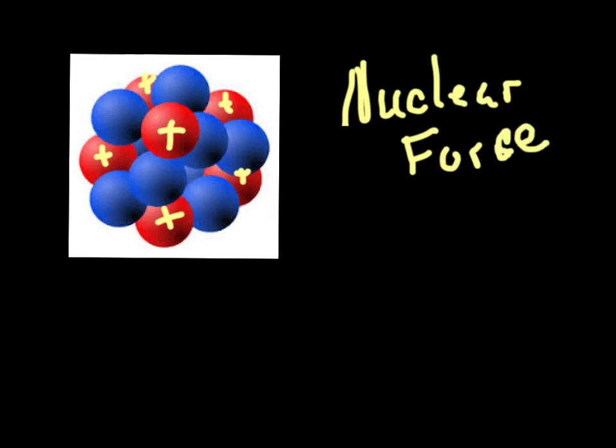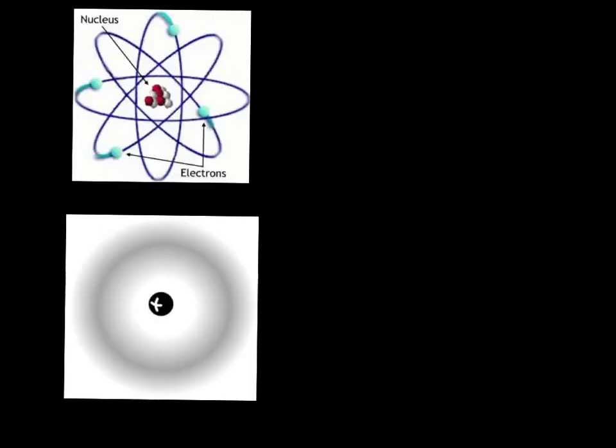Now, Democritus, remember, said that you could come to a point where it was no longer dividable. Well, we know now that's not totally true. An atom can be divided, but we're going to save that for your chemistry class. So you can look forward to that in high school to understand how that can happen. And that brings us to the last subatomic particle that we'll be interested in this year, and that's the electron.